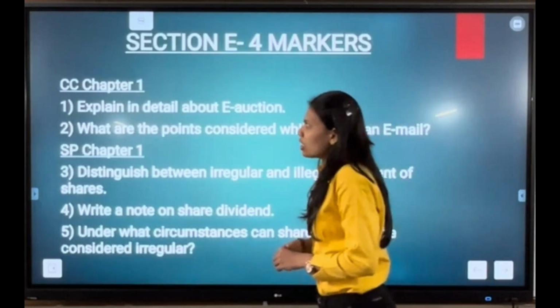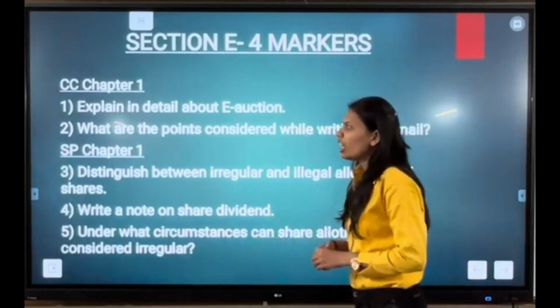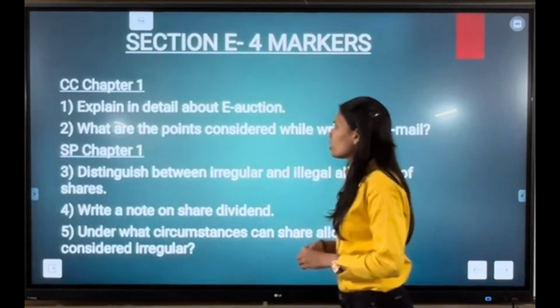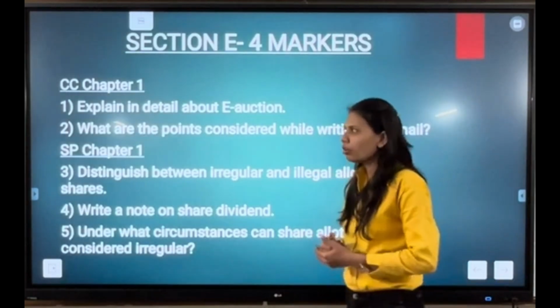First question from CC chapter number 1, we have: explain in detail about e-auction. Our next question is: what are the points considered while writing an email. This is also one of the most important questions.